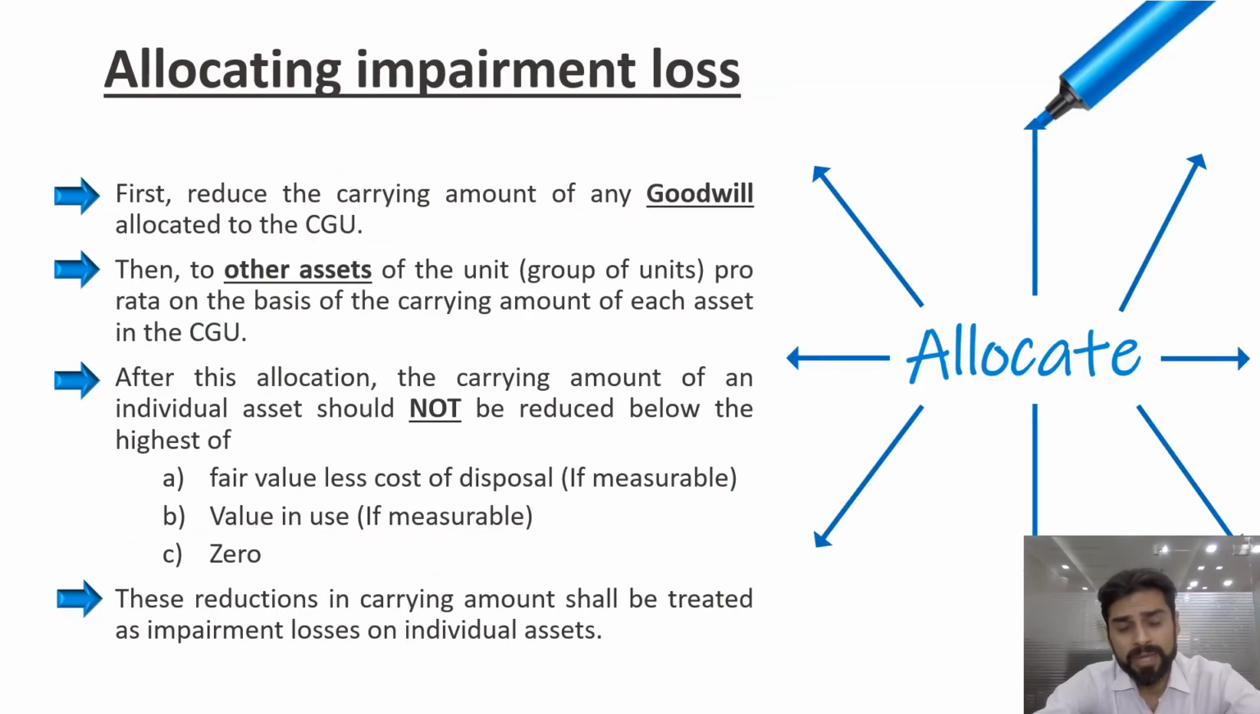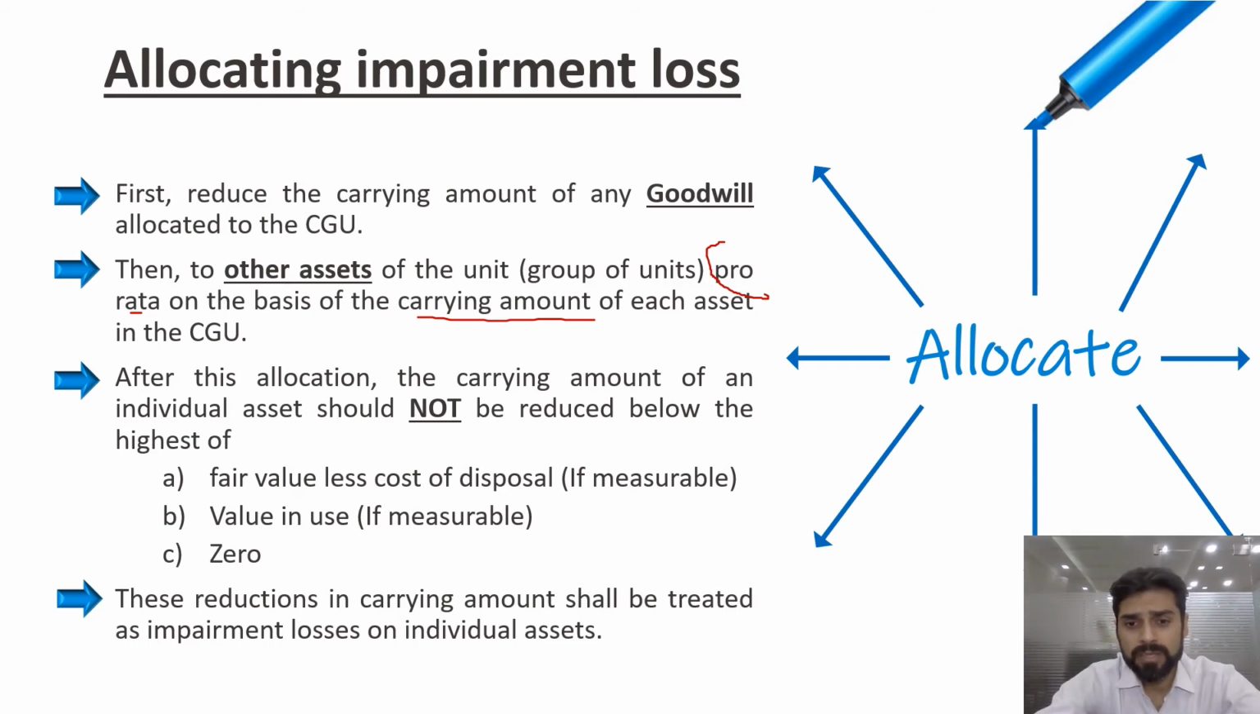Then, allocating the impairment loss in case you have impaired the cash generating unit. How do we allocate the impairment loss among the assets within the cash generating unit? First of all, you would have to recognize the impairment loss in goodwill, allocate it to goodwill, and eliminate goodwill, bring it to nil. Then the remainder goes to the other assets of the unit on a pro rata basis, on the basis of the carrying amount of each of the assets.